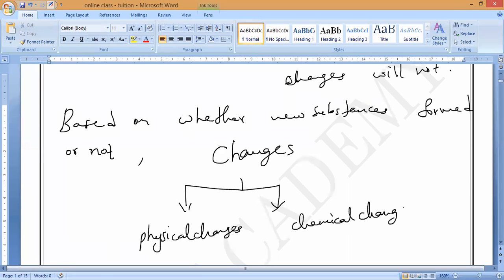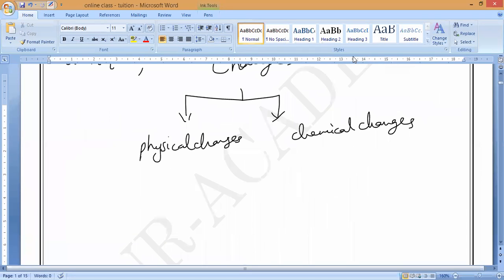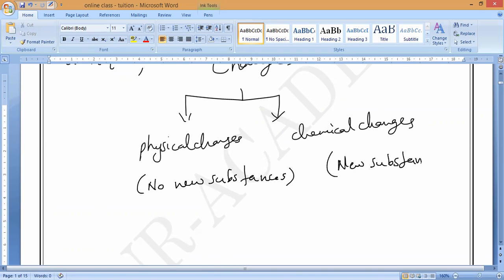Chemical changes. So, where no new substance forms, that is called a physical change. Here, where new substances form, that is called a chemical change. Is it yes, guys? Respond to me.